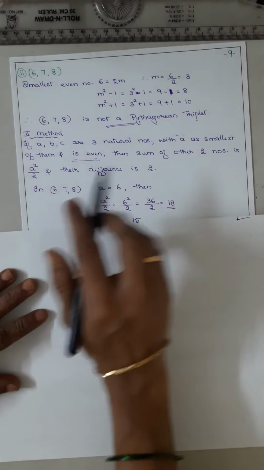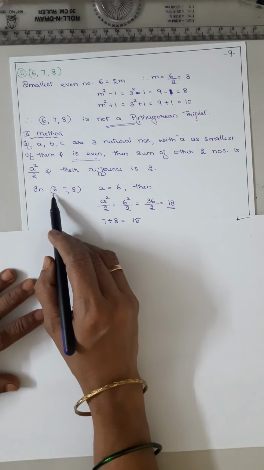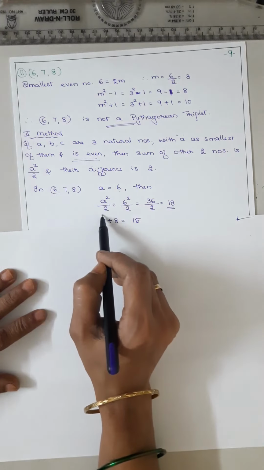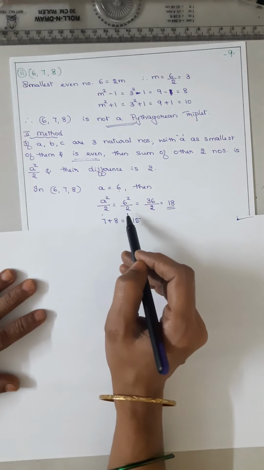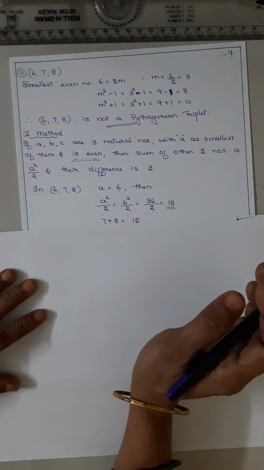Now take the example 6, 7, 8. Now a is the smallest, 6 is the smallest number, so a is equal to 6. a squared upon 2, how much will it be? 6 squared upon 2, that is 36 upon 2, which is 18.